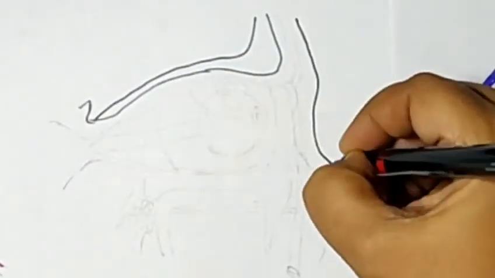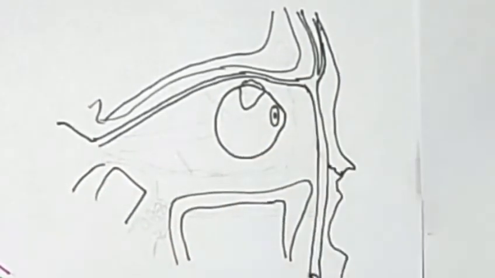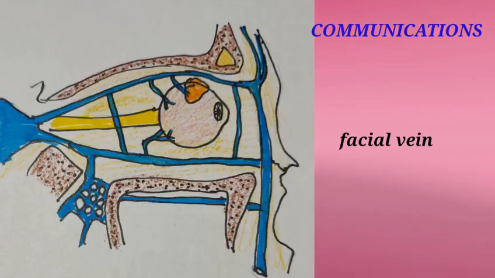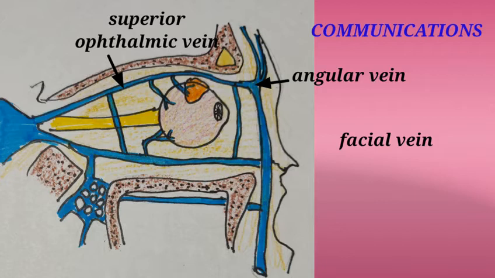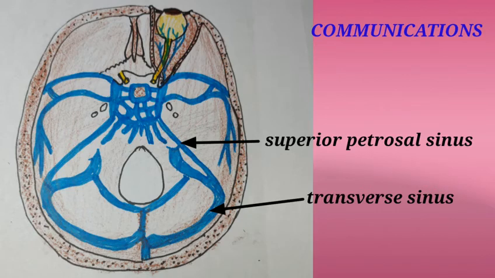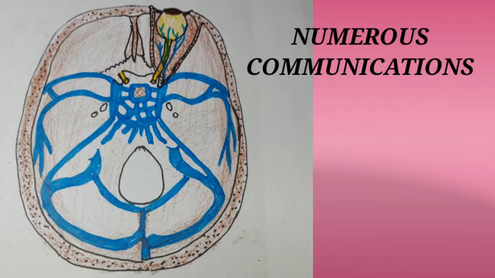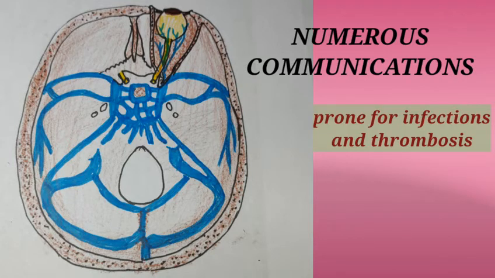Cavernous sinus has many communications with other sinuses and veins of the head and neck. With the facial vein, it communicates through two routes, through the superior ophthalmic vein and angular vein, and through the deep facial vein and pterygoid venous plexus. With the transverse sinus through the superior petrosal sinus and with the internal jugular vein through the inferior petrosal sinus. Because of these communications, cavernous sinus is more prone for infections and thrombosis, which we'll see later.